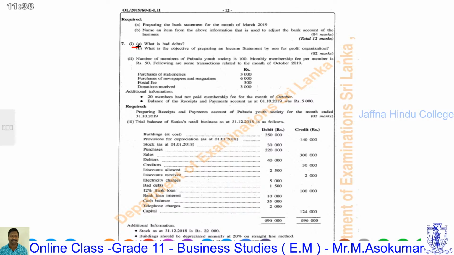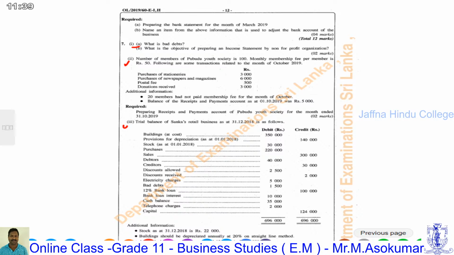What are the objectives of preparing the income statement by a non-profit organization? It's the next question, in the same area as question number 2. Now we are going to discuss part 3. You are given a trial balance as of 31 December 2018 and additional information. We have to consider the trial balance items, then the additional information.